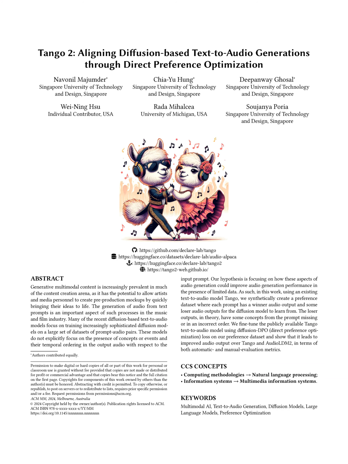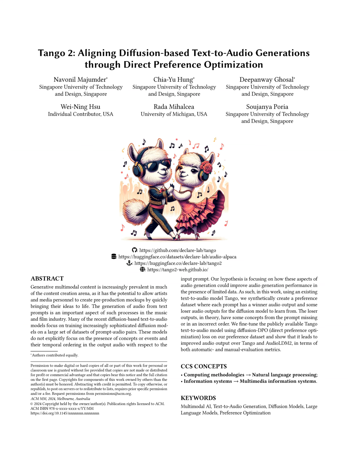The DPO, direct preference optimization algorithm, is then applied to fine-tune the text-to-audio model, Tango, on the Audio Alpaca dataset. During fine-tuning, the model learns from both desirable, winner, and undesirable, loser outputs, improving the semantic alignment between the input prompt and the generated audio.